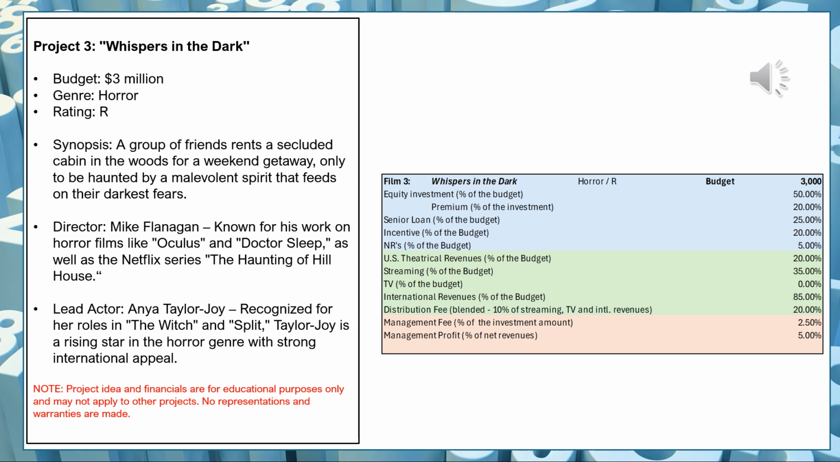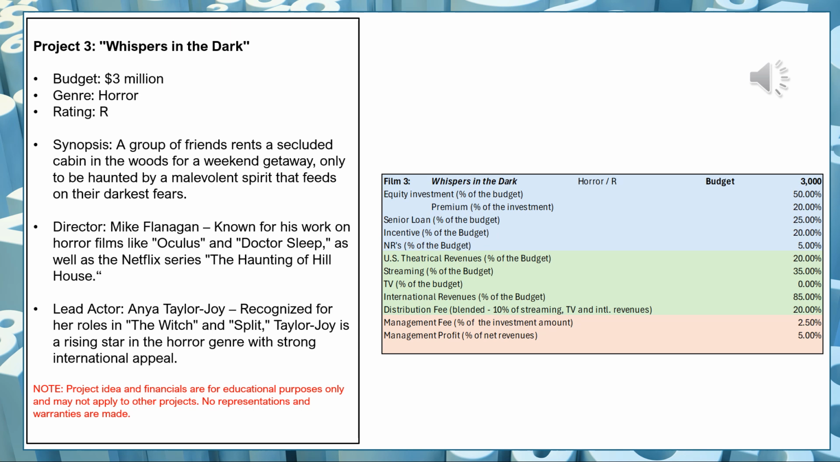The budget here is $3 million. The equity investment that I believe I have to put in here is 50% of the budget, because the senior loan is very low at 25% of the budget. The incentives are 20%, and my non-recoupable finance sources are also low at 5%, which is something you would find in this kind of movie.